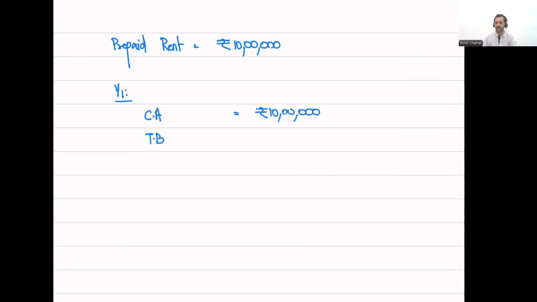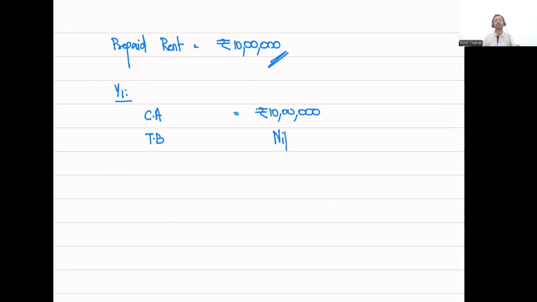Tax base represents the amount that will be deductible in future for tax purposes. Now, when I paid 10 lakh rupees, this was already allowed as a deduction upon payment itself. Although the rent pertains to the next year, the tax law is actually providing a deduction on payment basis, and therefore this payment is already considered as a deduction for tax purposes. If out of the 10 lakhs I've already received 10 lakhs as a deduction, the amount that will be deductible in future is going to be equal to zero.